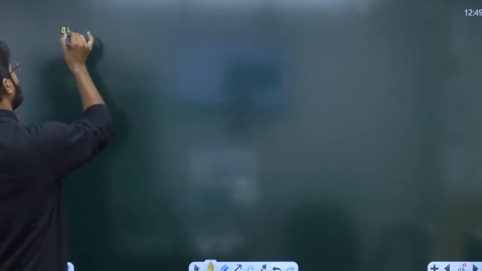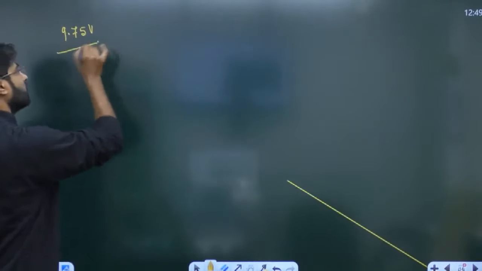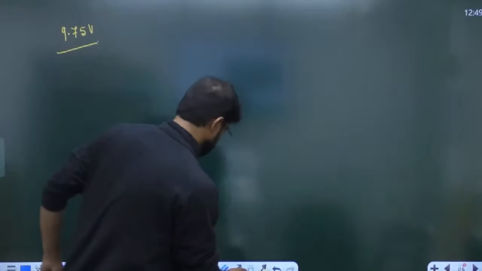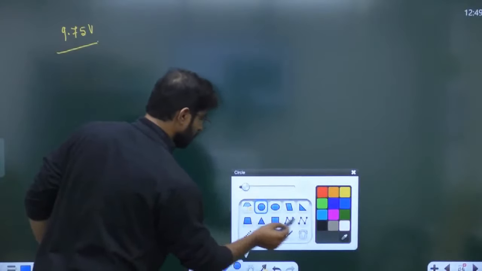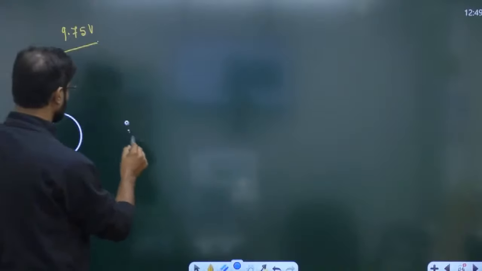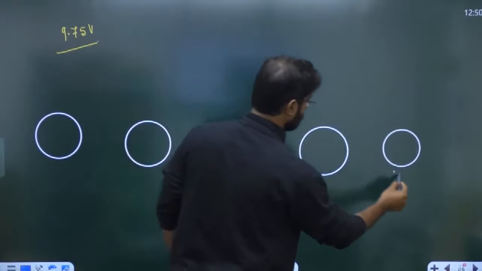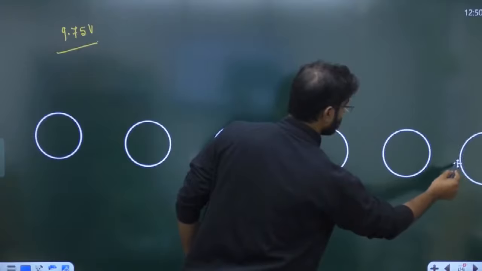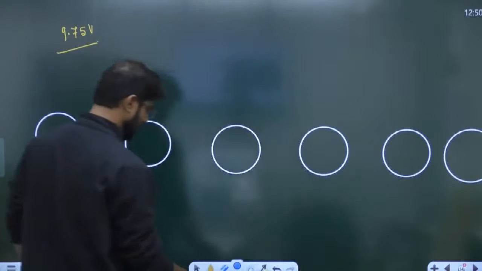Suppose 9.75 volt is there. How are we going to make the state flow diagram directly?